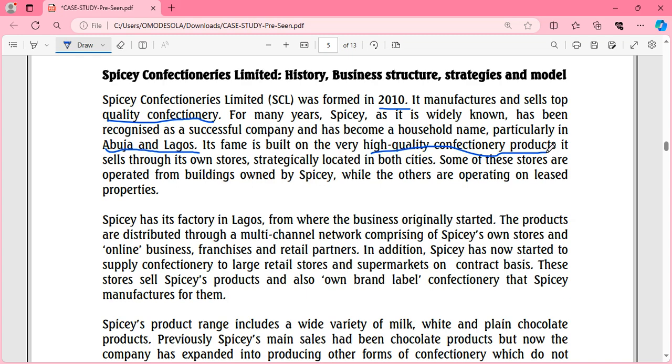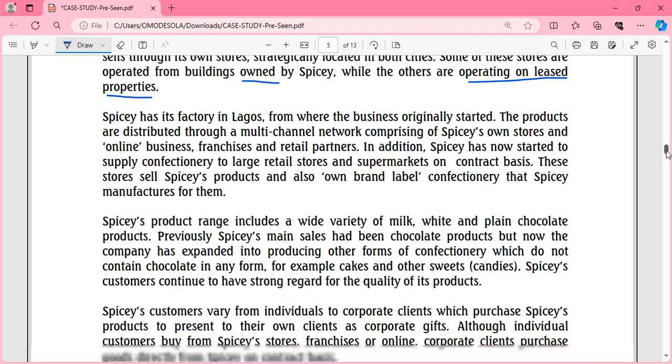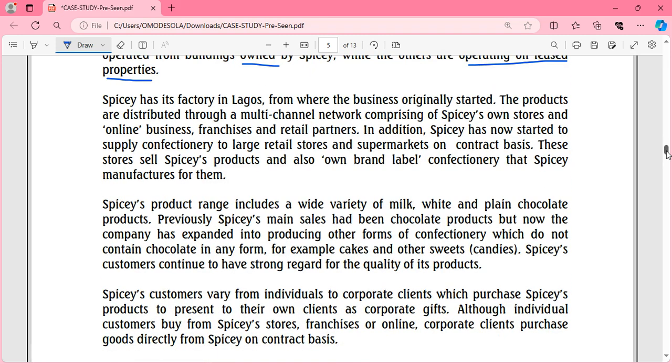So this company is big, especially in places like Abuja and Lagos, and it has been existing since 2010. It has its own buildings, yes, but some other buildings that it's operating are on lease. Then they also told us that Spicy has its factory in Lagos, where the business originally started, and the products are distributed through a multi-chain network comprising Spicy's own stores and online business franchise.